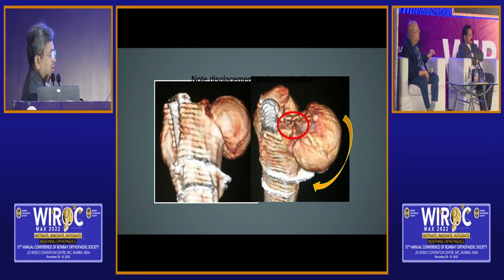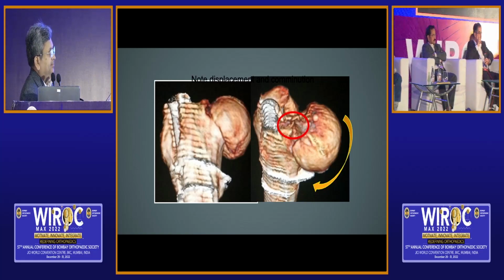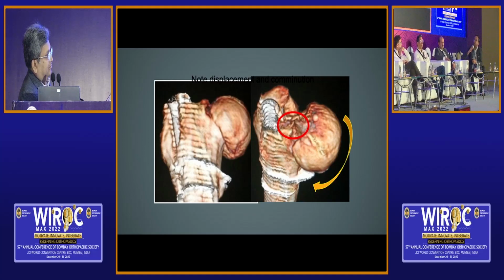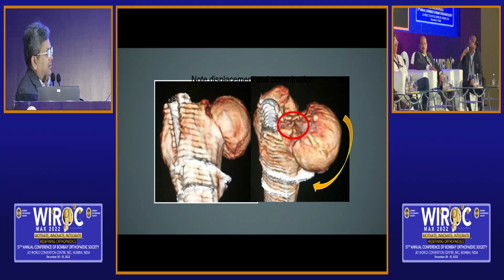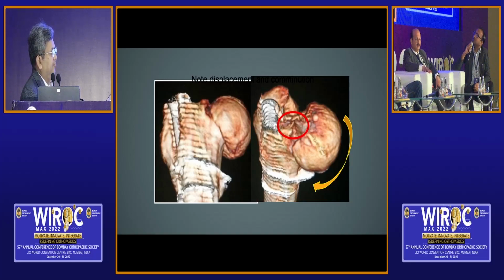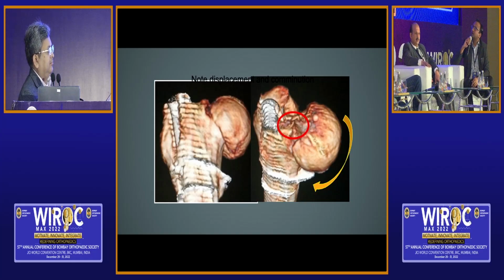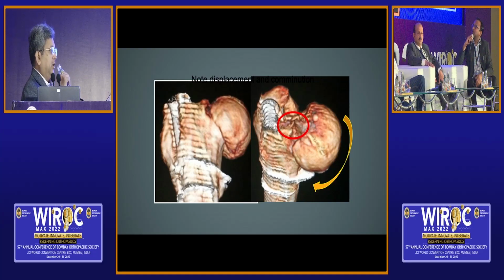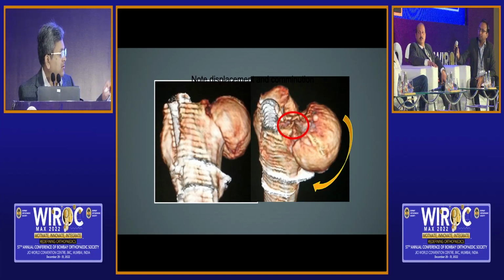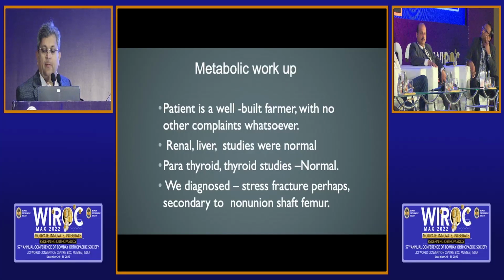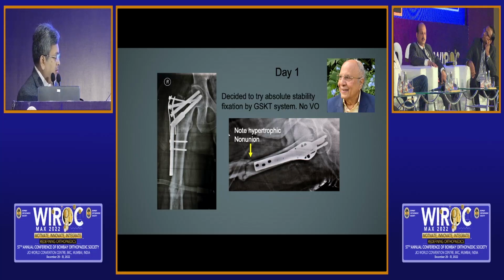So what will you do? Samarth, this is the fracture. Sir, I'm sorry, I missed the age. Age is? Young guy. Young patient. Young, 44. So, and this is a stress fracture. And the shaft is united, sir, you said, hypertrophic union. So I could do a nail removal here and do a DHS or an FNS, sir, after reduction. Okay. Anyone different from Samarth? Because then I want GSK sir to talk more. So, sir, your turn now.